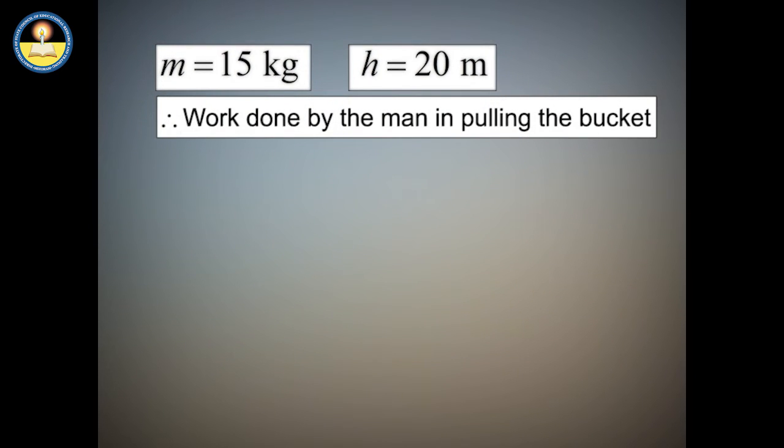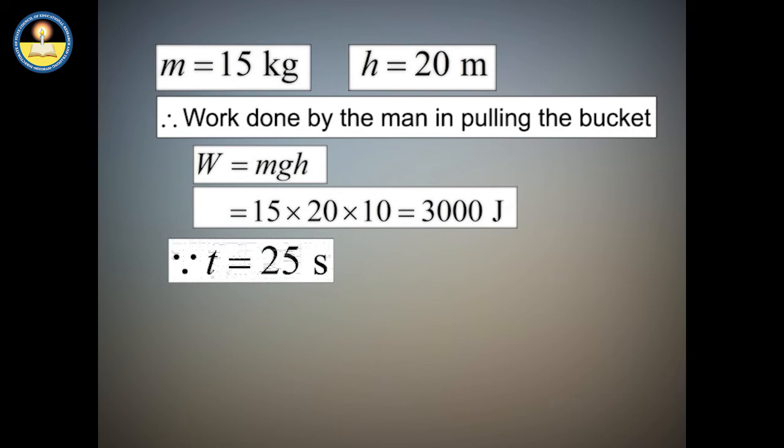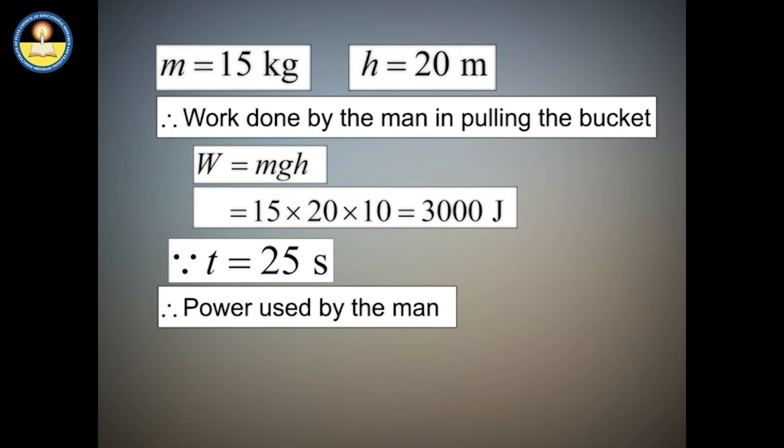In pulling the bucket of water, the work done by the man is stored as the change in its potential energy, which is equal to 3000 joules. Since this amount of work has been done by the man in 25 seconds, therefore power used by the man comes out to be 120 watts.